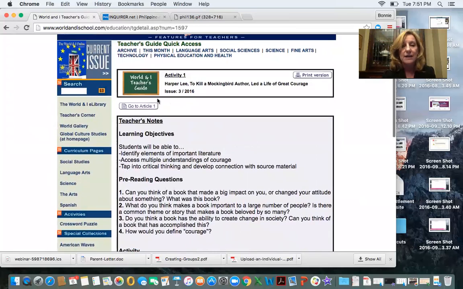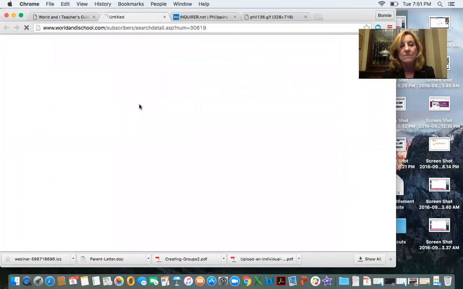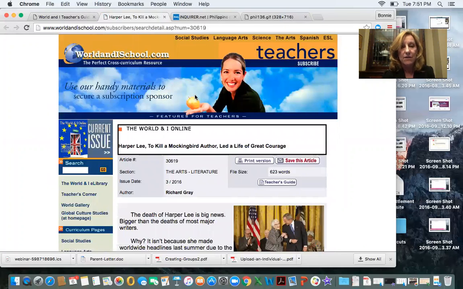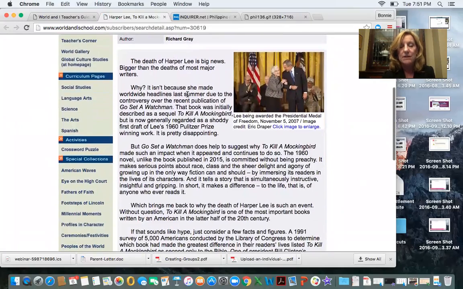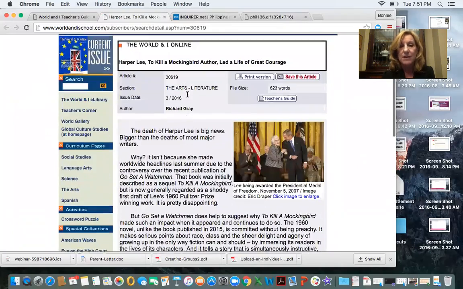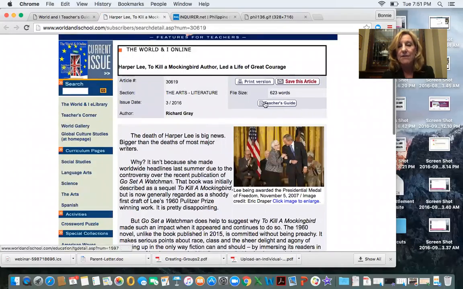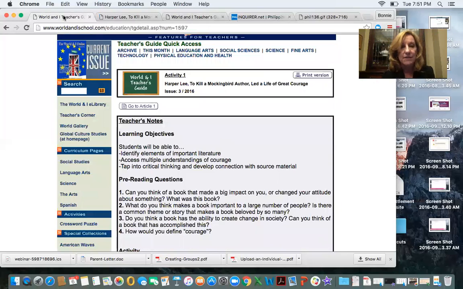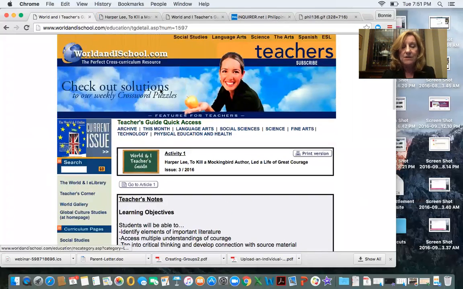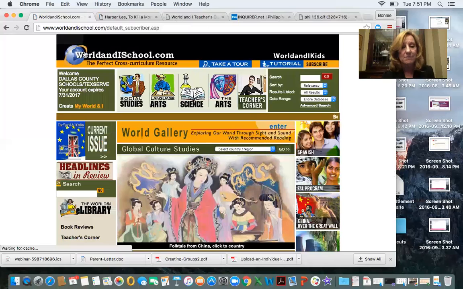And connected to that lesson plan is the article. So when I click on that, the article comes up, and the students can read the article. The teacher can have the lesson plan that goes with that article, and those are linked together. That article lesson plan is linked here, called the Teacher's Guide, and those are both linked together. So you have the lesson plan and the article linked together right there. Thousands and thousands of lesson plans, great lesson plans.